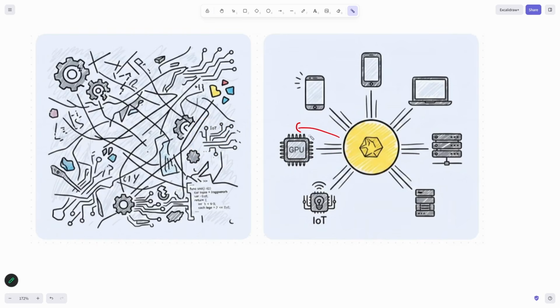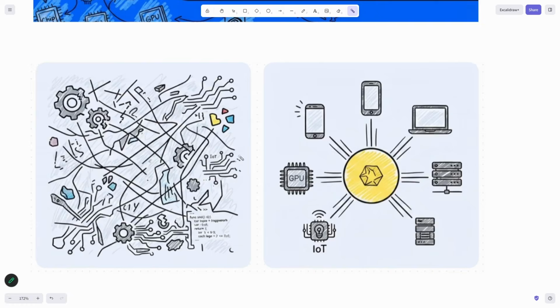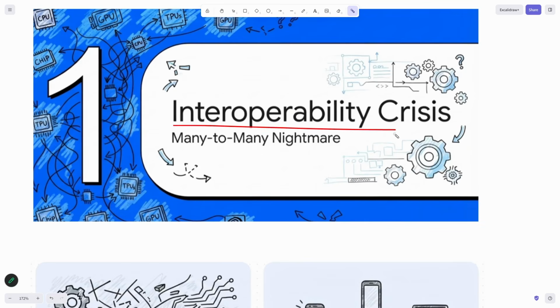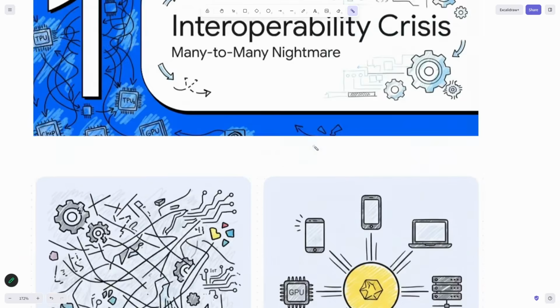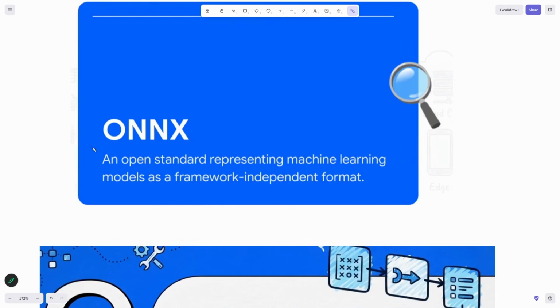It will run the same on your GPU hardware, same on your iPhone, same on your Android, same on your laptop, same on your server, same on your edge device. Everywhere it will run the same. So ONNX solves the interoperability crisis, which means train it anywhere, run it anywhere. ONNX is an open standard representing machine learning models as a framework independent format.